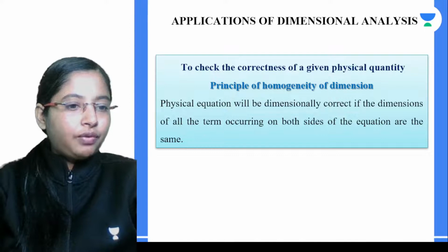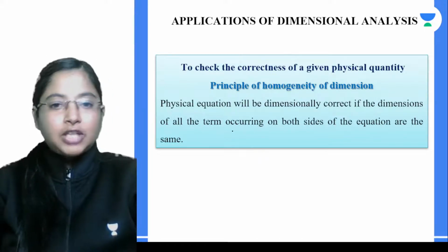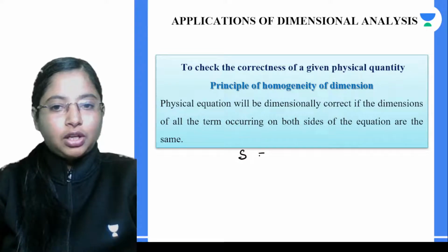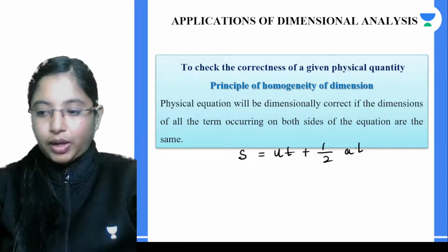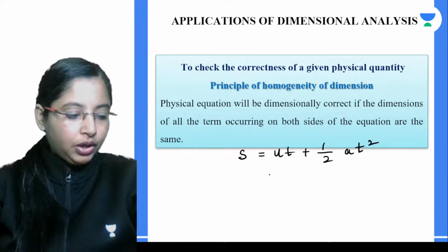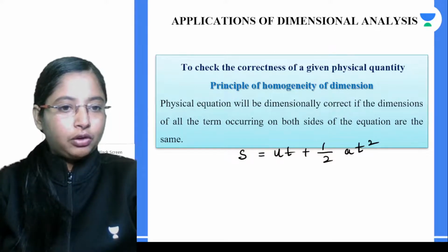Okay, so let's do a very simple question over here. Let's check the dimensional correctness of this equation: S is equal to ut plus half at square. Akshay, you have to see that both sides of the equation are dimensionally correct or not. So let's do this over here.